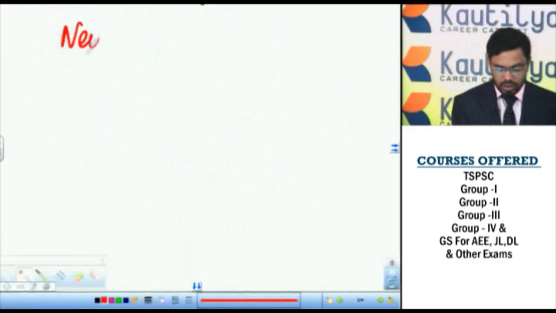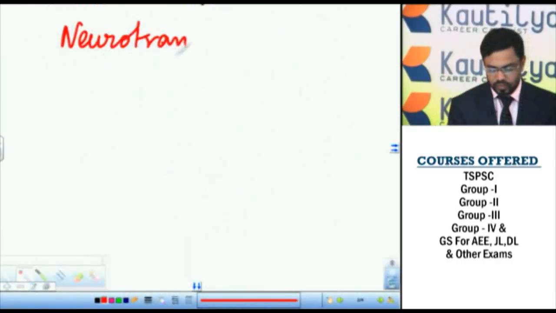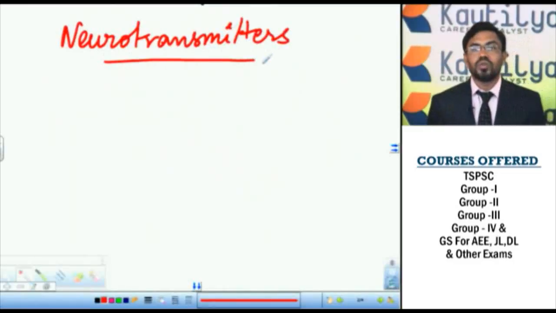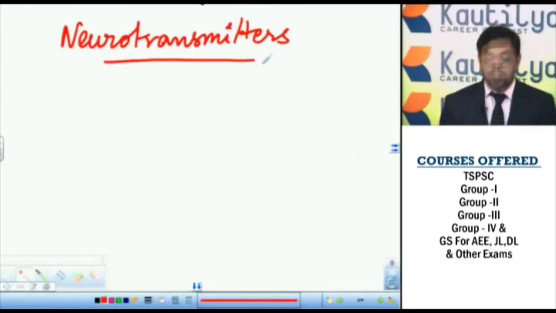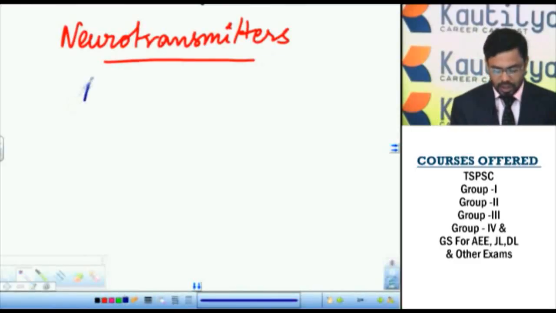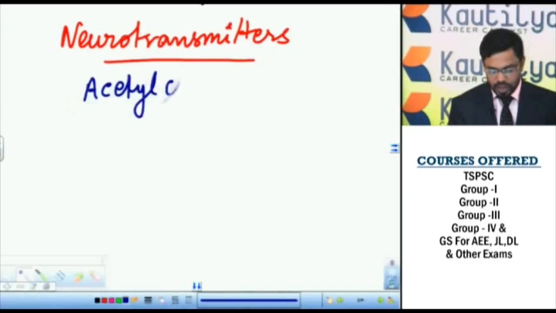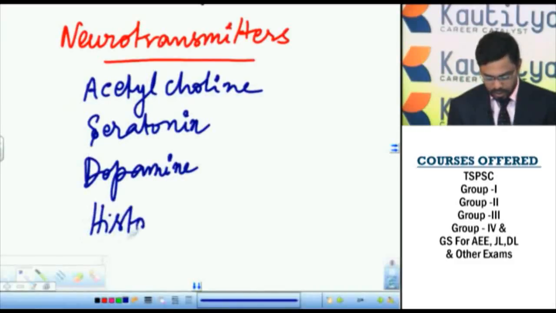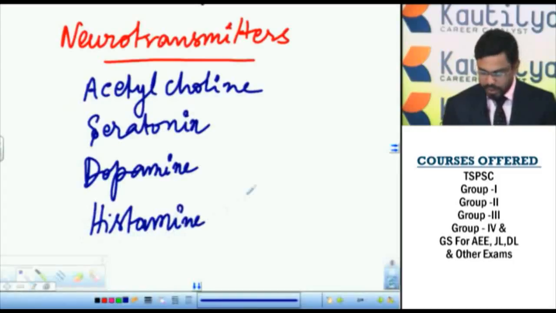At the tip of this nerve cell, some chemicals are released. These chemicals are called neurotransmitters. These neurotransmitters are useful for better conduction of the nerve impulse. Some examples of these neurotransmitters are acetylcholine, serotonin, dopamine, histamine and GABA.